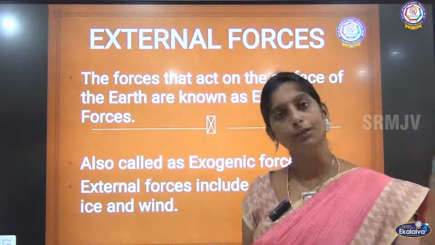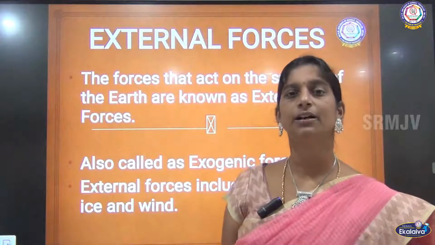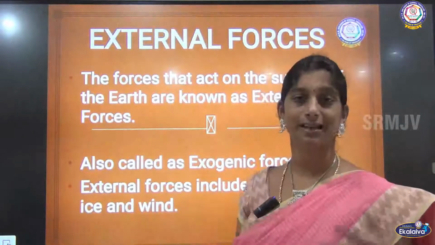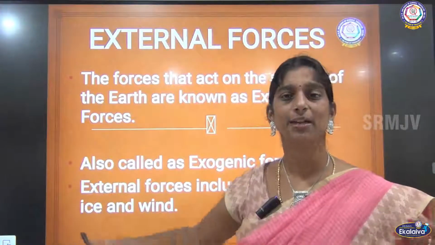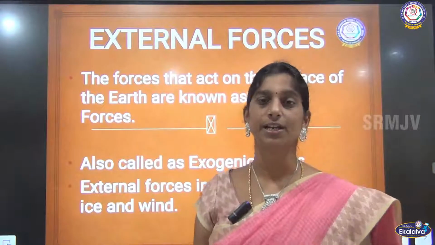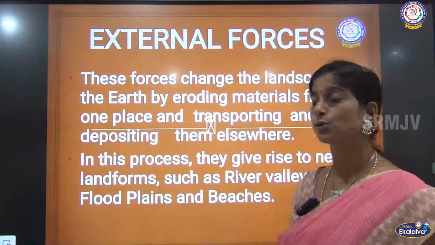So rivers, the water that flows on the surface of the earth, we call it a river. Waves, we all know that it comes from the sea. Then comes the ice, the surface of the ice, it can be a glacier also, and the wind, the air we experience. So all these put together form the external force of the earth.